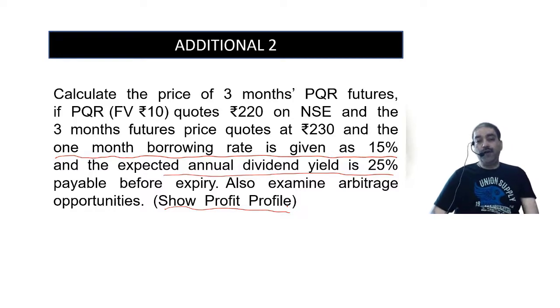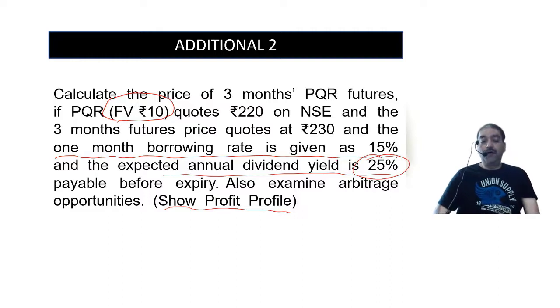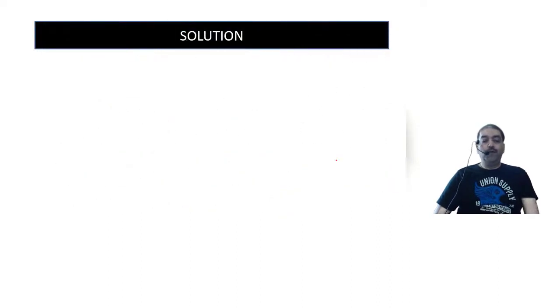So now the risk-free rate of interest is not given, therefore I can't go by the normal formula F is equal to S into e raised to rT. So I go by the formula futures is equal to spot plus cost of carry minus the dividend. How much is the dividend? Dividend is 25%. 25% on what? Always on the face value. What is the face value? 10 rupees. So dividend is to be calculated at 25% on 10 rupees. That is 2.5. So write the solution.